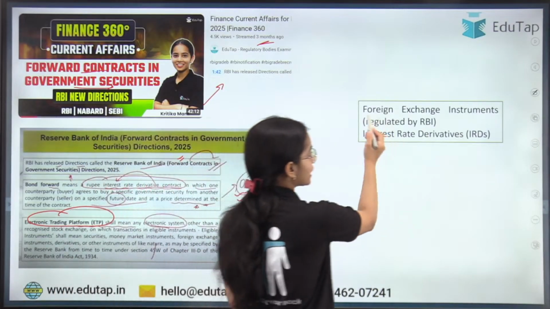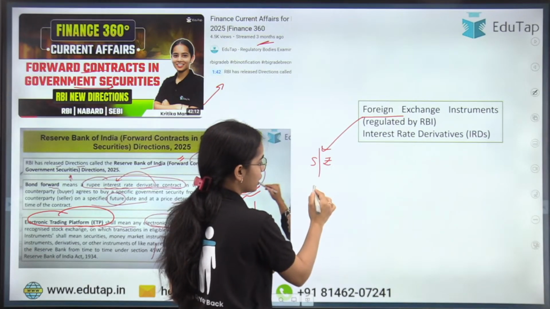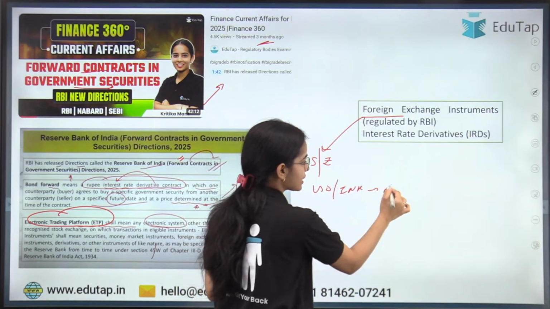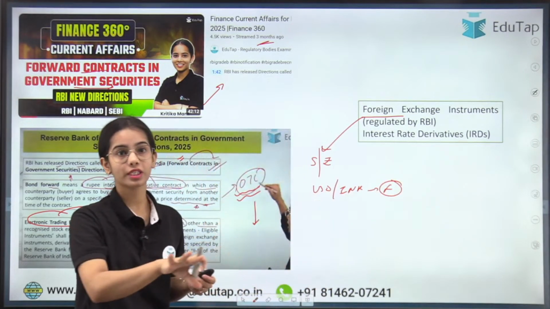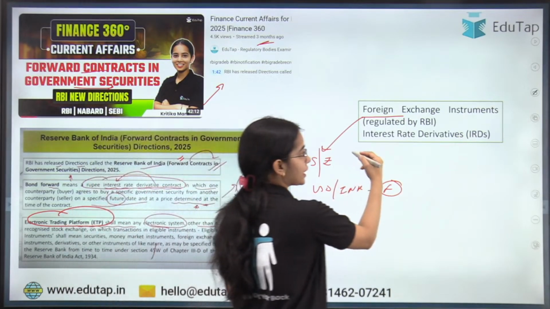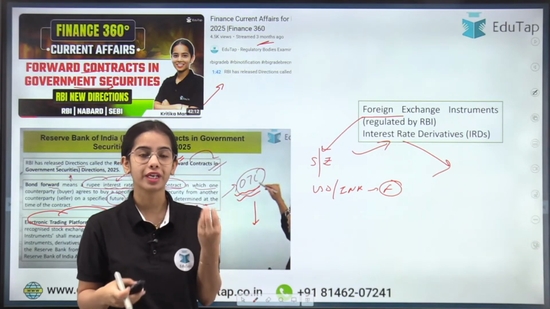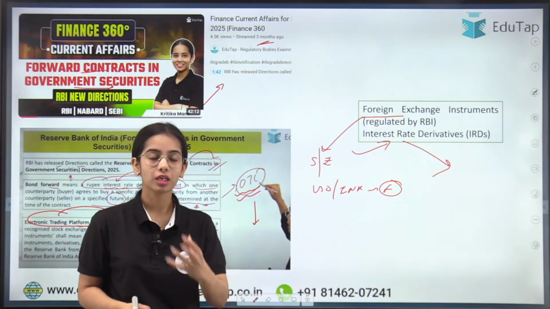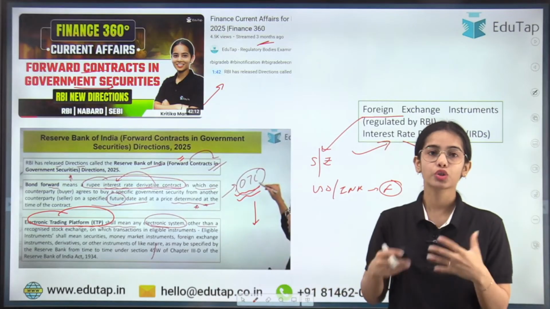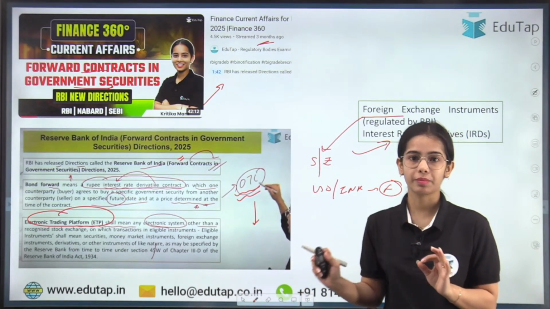As well as there are foreign exchange instruments, such as your dollar or rupees, USD or INR forward contracts, which are also traded over the counter, also traded through the electronic trading platform. Then there are interest rate derivatives that are also traded over the counter or through the electronic trading platforms. So there are multiple instruments traded through the electronic trading platform, majorly forwards, swaps and such. Okay, so this is the basic idea.